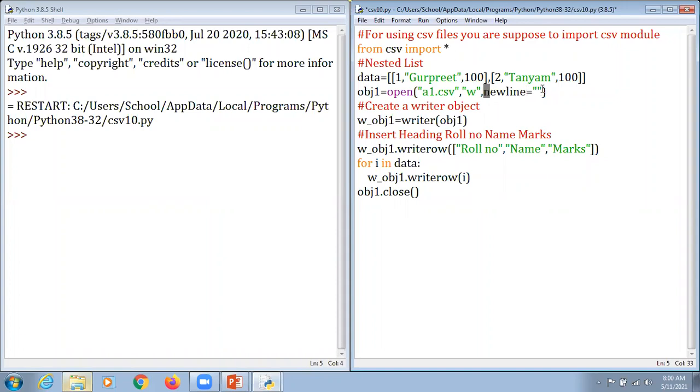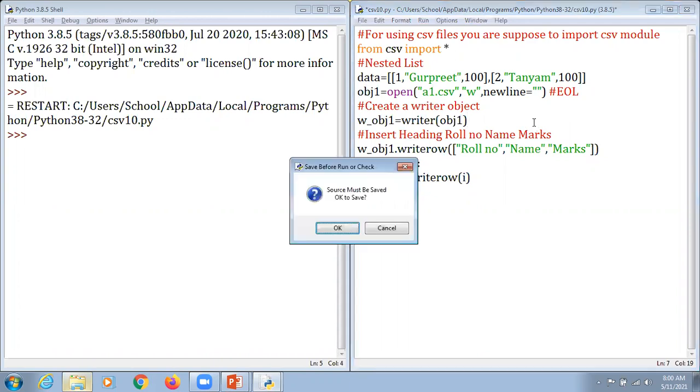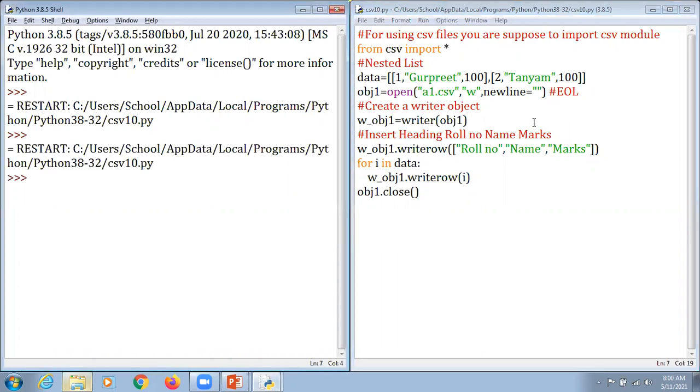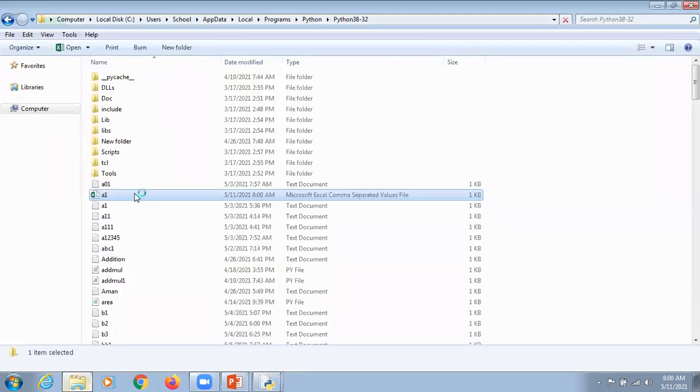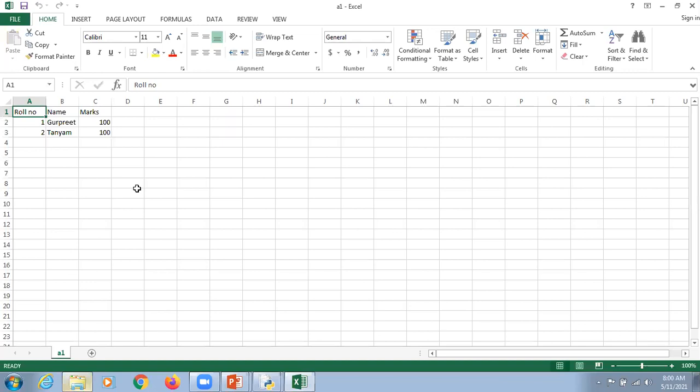This newline says, now I'm just going to eliminate the impact of end of line, and in that case, no new line is supposed to be created. And I'm just going to press F5 and hit the enter key here again. Now what happened? Kindly concentrate. I'm just going to double click here on that particular program.